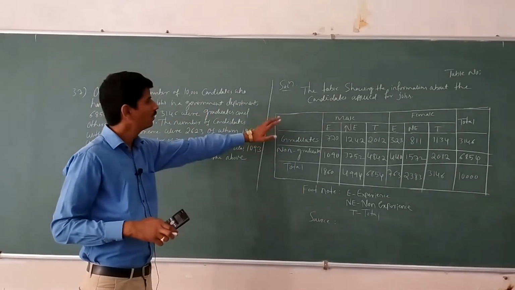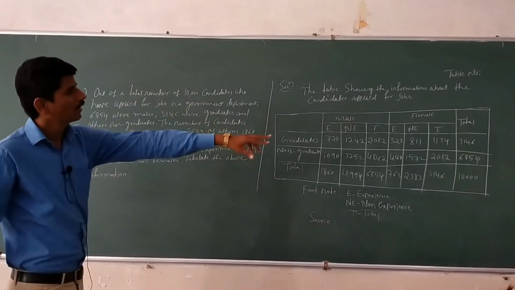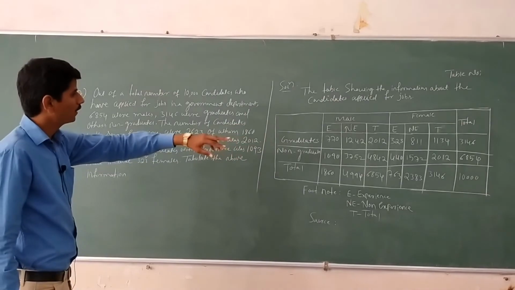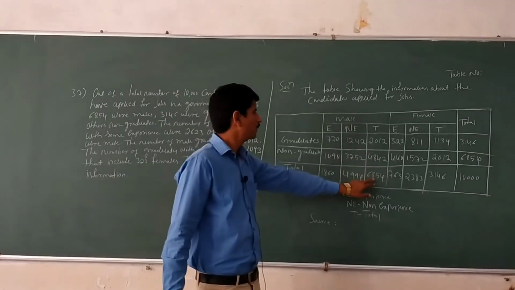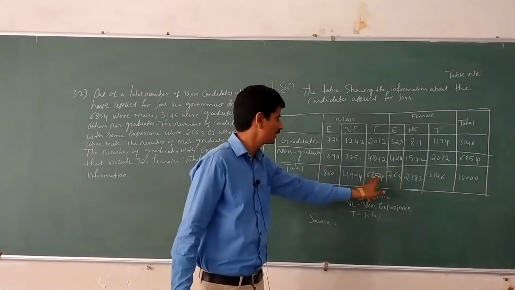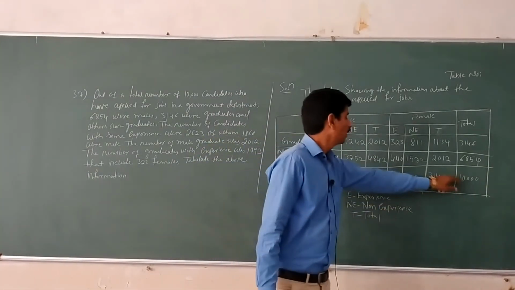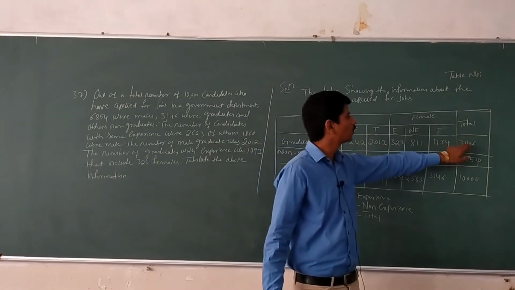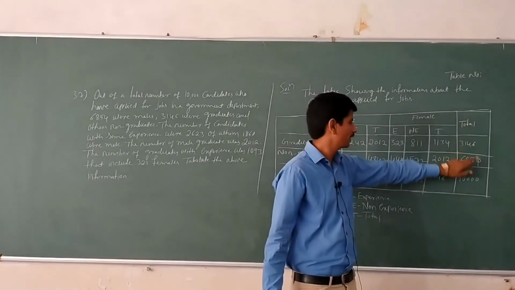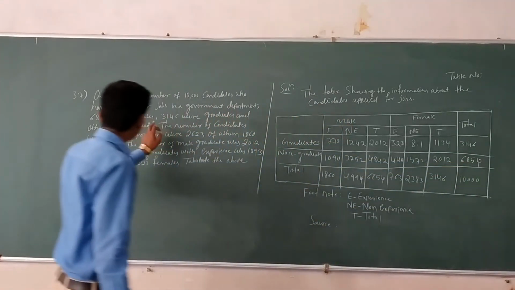See once again, here the total, how many student candidates are there? 10,000. Here total candidates are 10,000. Out of 10,000, 6,854 are male and the remaining are females. Means 10,000 minus this value, we get 3146. Out of 10,000, the number of graduates is 3,146 and others are non-graduates. This minus this is 6854.